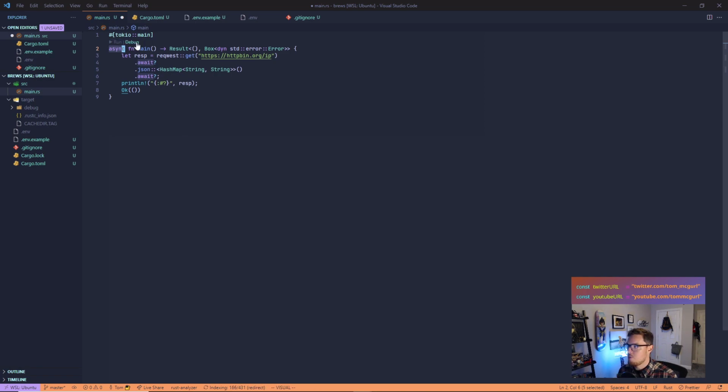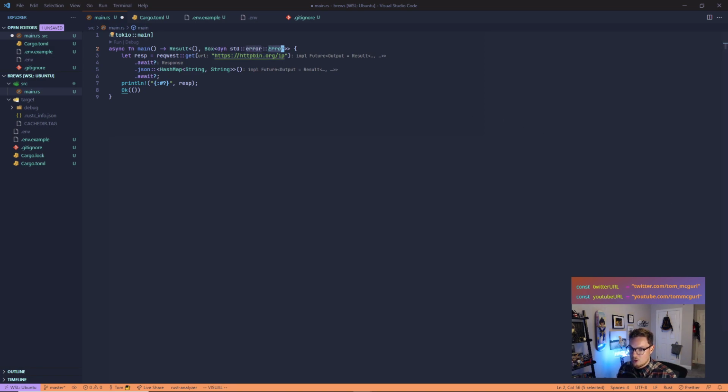The other thing you may want to note is that we've changed the return type from being just the unit type to being a result over the unit type, or a wrapper. Remember, we learned about Box, right? A Box around Error, and that's because it can throw a few different errors. So we're just saying generically, we're either going to have a result of the unit type, meaning we'll return nothing, or we'll capture an error. Because of course our API request could fail. So capturing errors is going to be key right here.